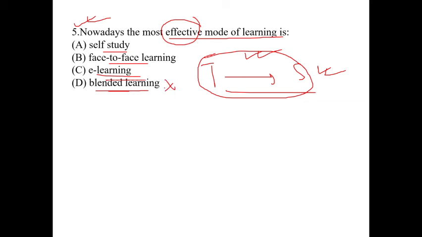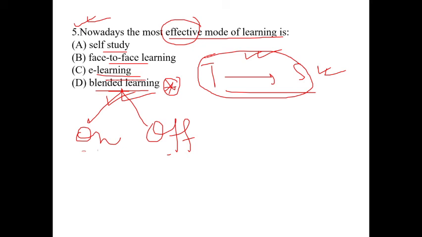Blended learning is a very new topic, and now in this COVID-19 period, we can say that the world is doing blended learning, because blended learning means online as well as offline learning. So here students learn partly through online and partly through offline.